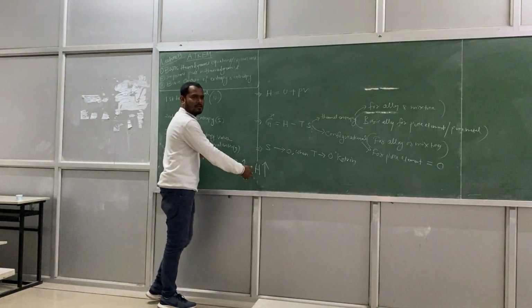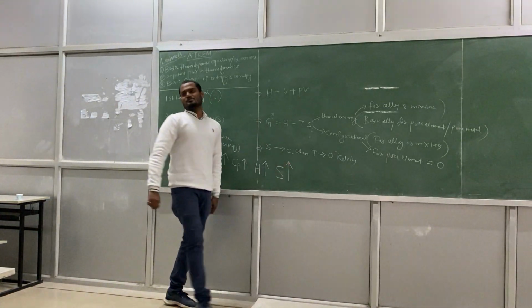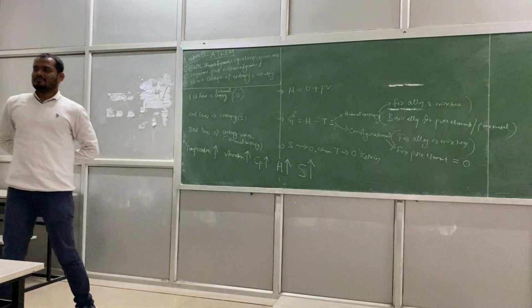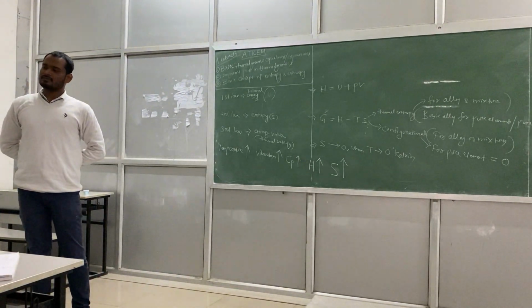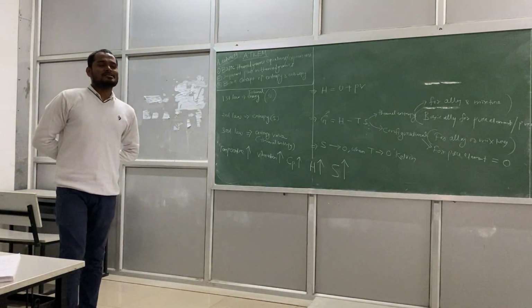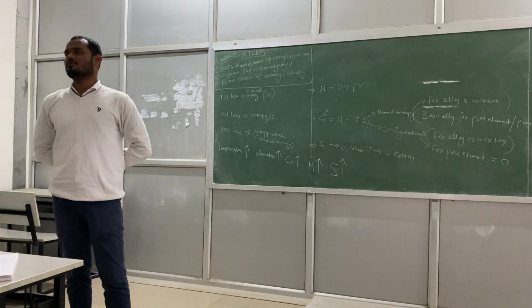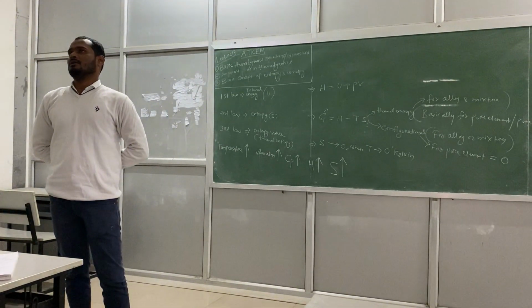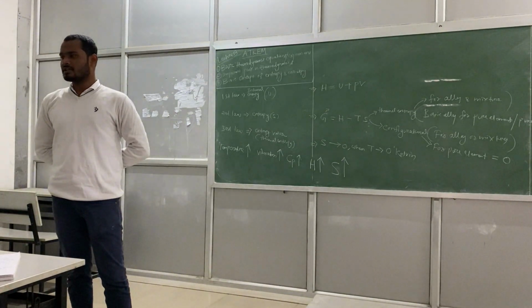And once enthalpy increases, entropy also increases. Cp increases means more amount of heat is required to increase the temperature by 1 degree. Yes. How is it possible? 1 degree means, suppose you are dealing with liquid aluminium, at 700 degrees centigrade, and you have to supply some heat so that it becomes 701 degrees centigrade, for example.